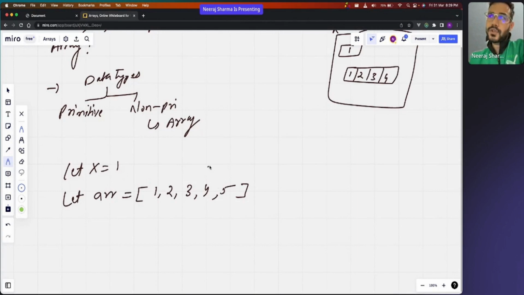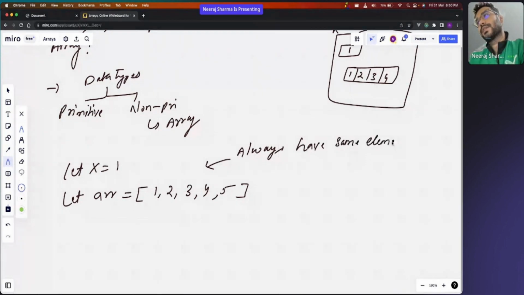In most of your programming languages, say C, Java, and all, whenever you create an array it will always have the same type of element. So if you create an array of numbers, it will have just numbers.